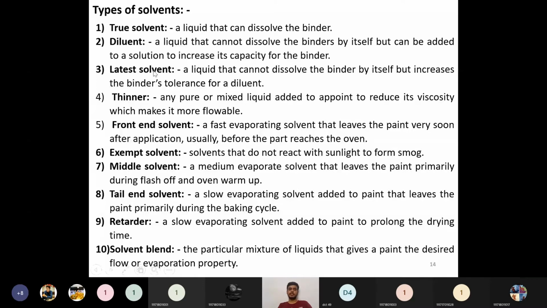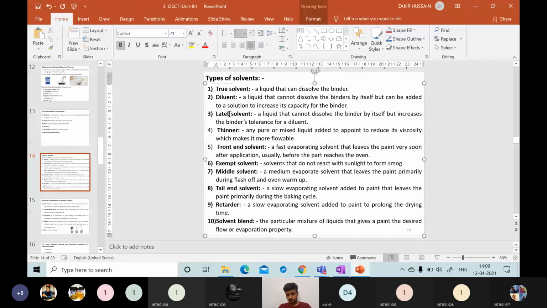The next one is the latent solvent. So what is this latent solvent? A latent solvent is nothing but a liquid. Okay, not latest, latent solvent this is. Latent solvent.